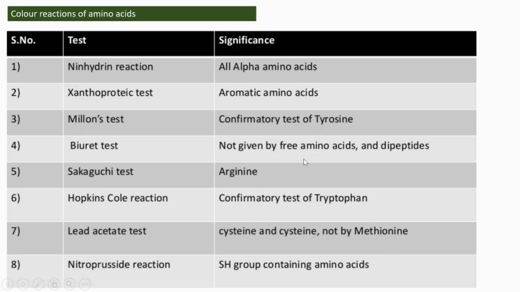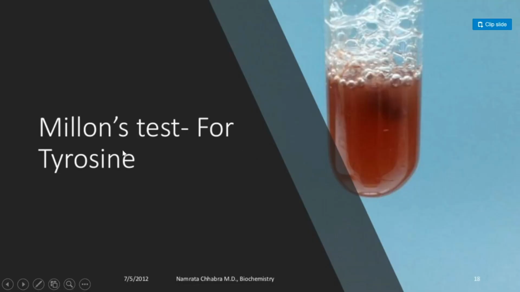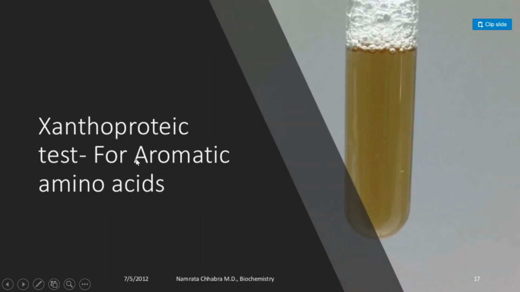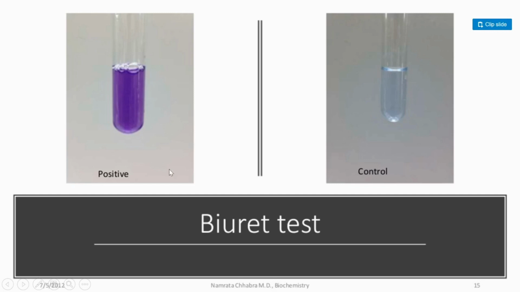And I will show the image of the inference of all these tests. Millon's test, this is the inference, this is the color. Ninhydrin test for alpha amino acids, this will be the inference. Xanthoproteic test, this will be the inference.